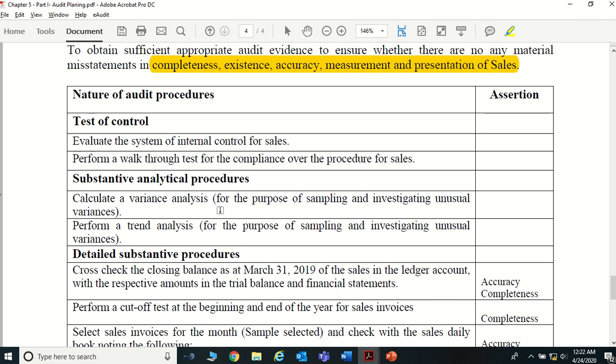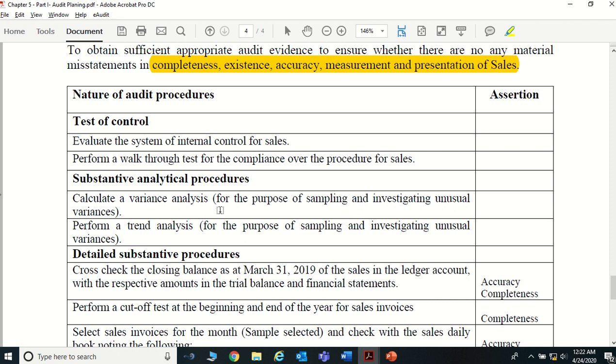Now say for an example, in the Sri Lankan context, in April the Sinhala and Tamil people celebrate the Sinhala Hindu New Year. So what happens during that period, if the client you audit is in the garment sector, you can see the sales are high.